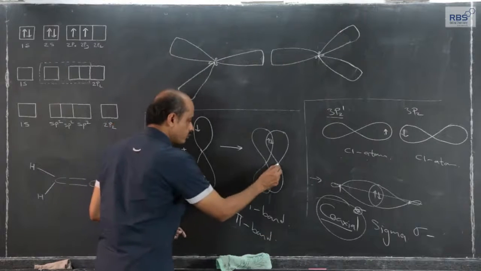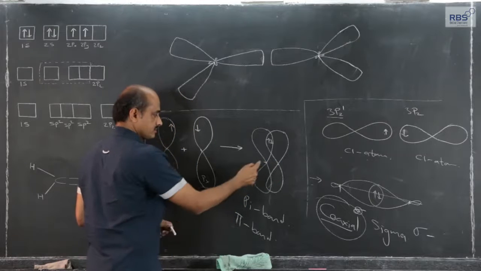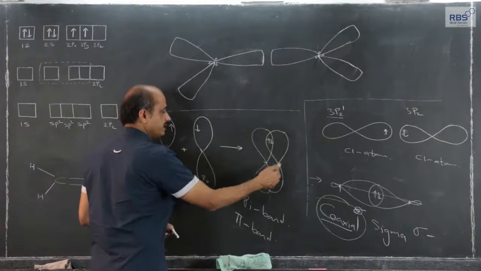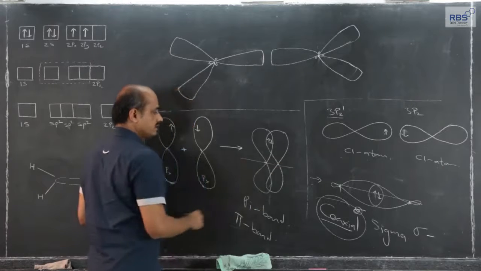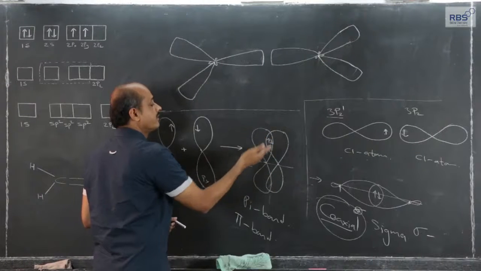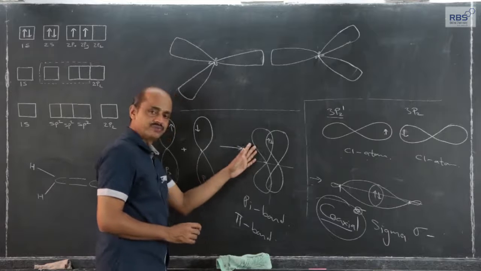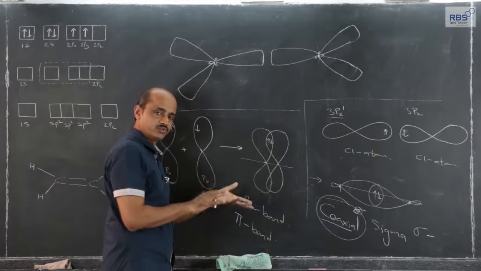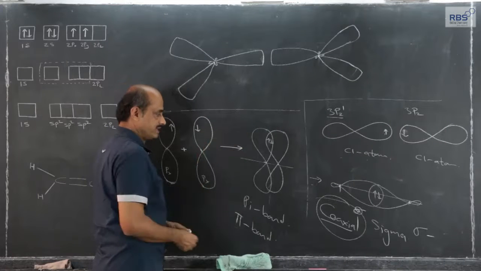The line joining the two nuclei, nucleus of one atom, nucleus of another atom, this orbital of one atom and the p orbital of another atom. Along the line joining the two nuclei, electron density is not in between. Actually, electron density is above and below. On the blackboard it seems to be above, but it should be said above and below, because it is a cylindrical probability.